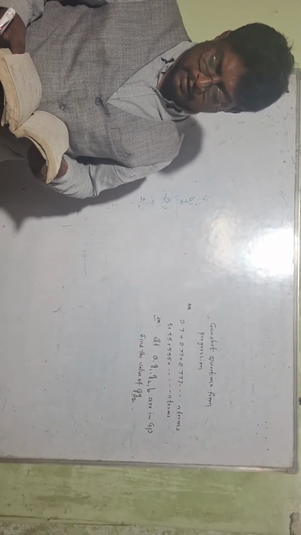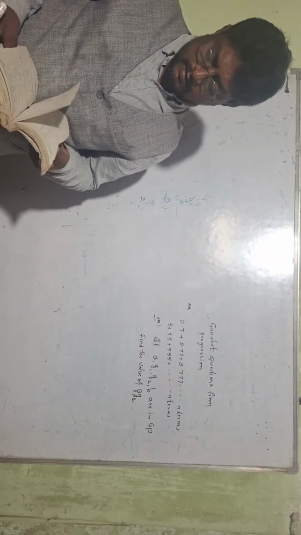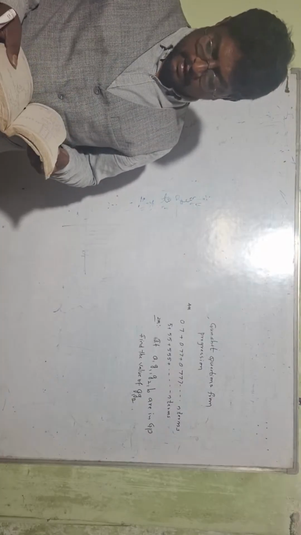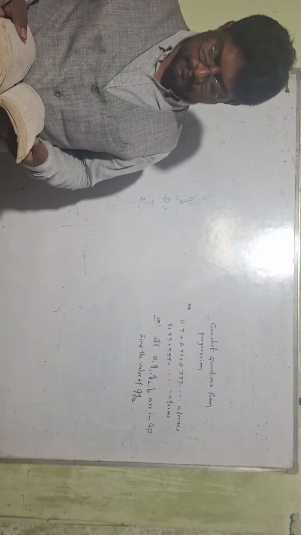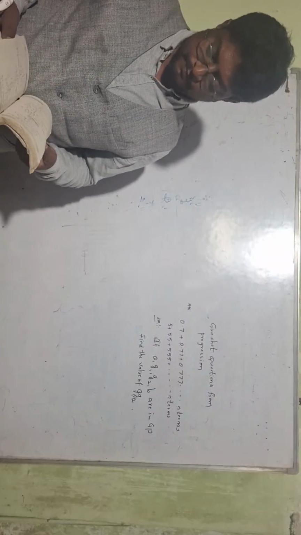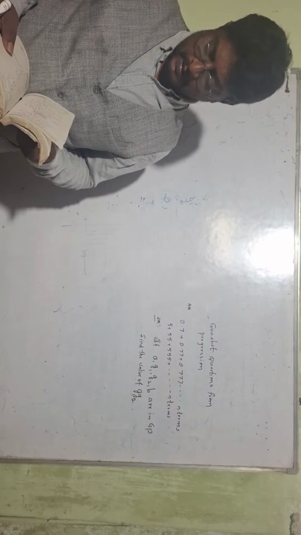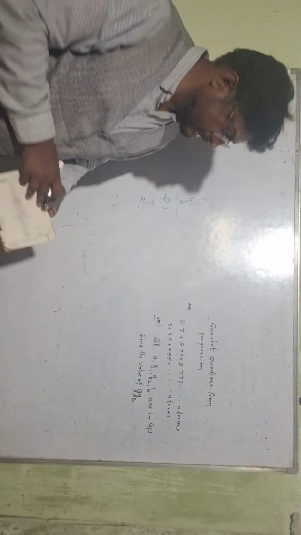This is the question. And the next gunshot question I have already given. Okay, next gunshot question, 2 mark question.